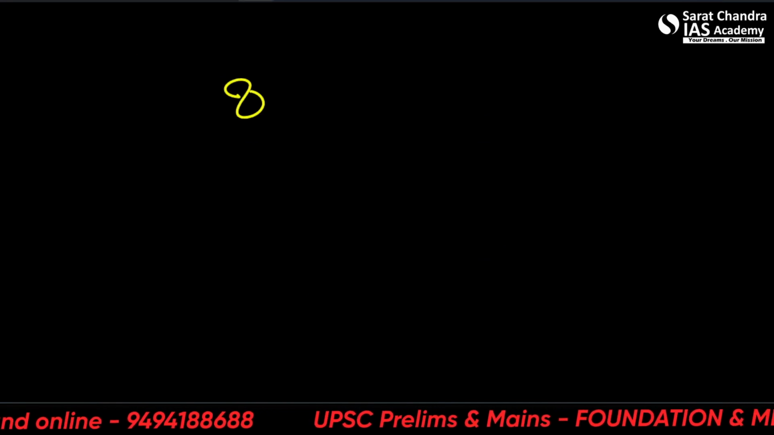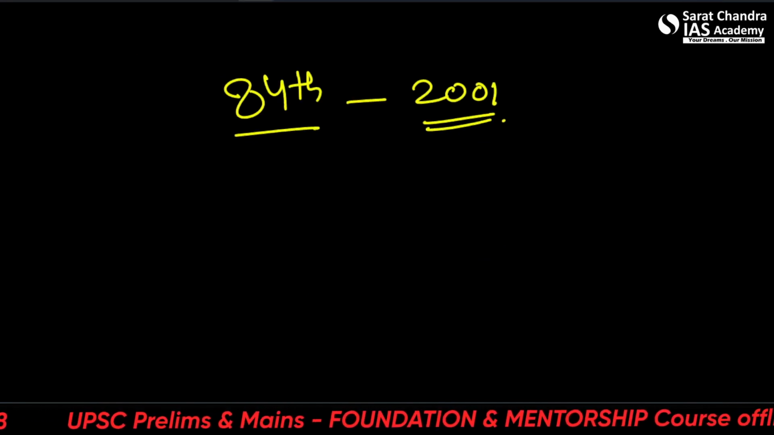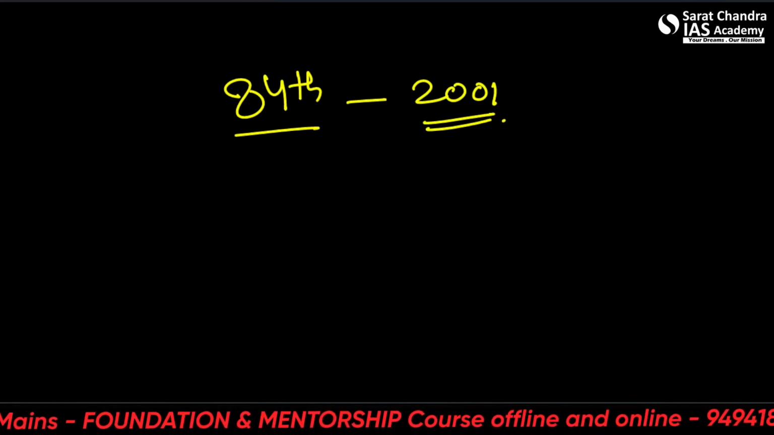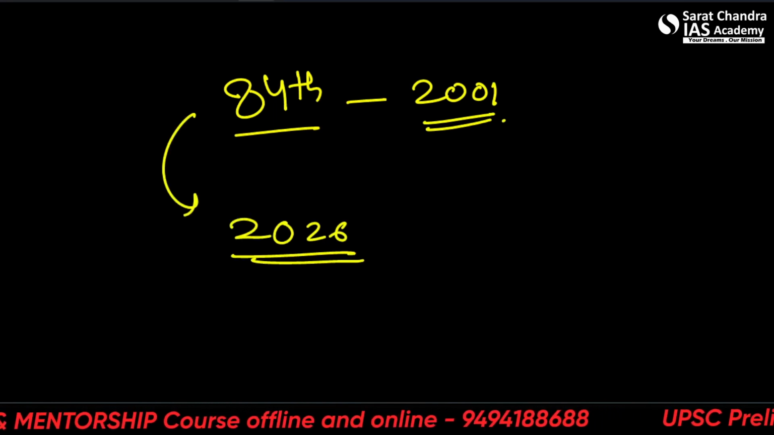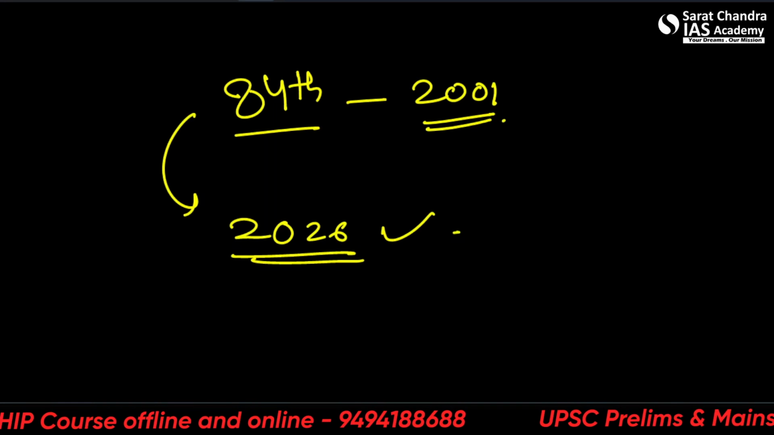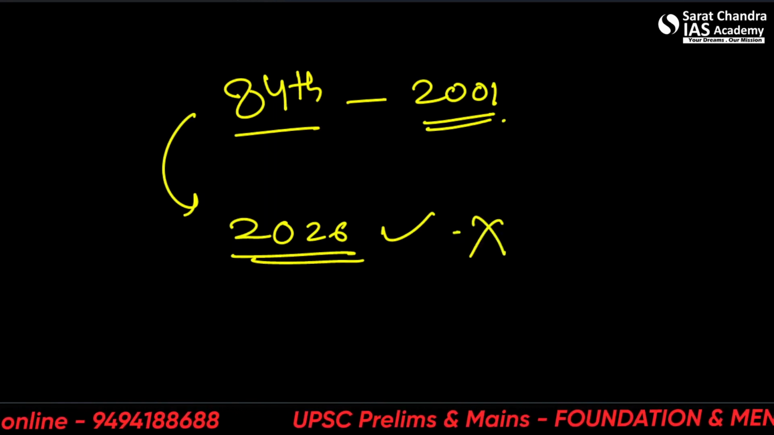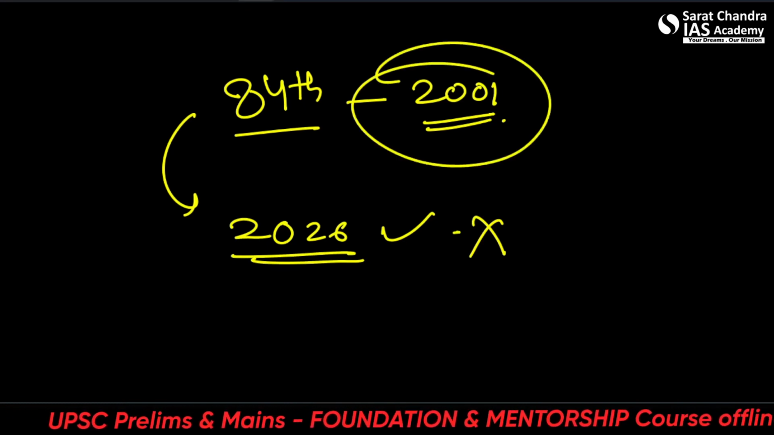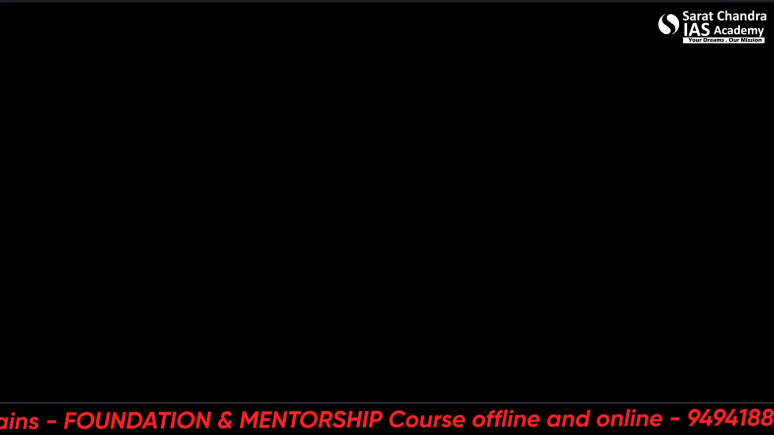Now let's move to the 84th of 2001. So it extended the ban on readjustment of seats in the Lok Sabha and the State Legislative Assemblies for another 25 years up to 2026. That means there will be no readjustment of the seats between this period. This is about 2001. Okay, it was based on the census. All right. It was based on the 1991 census.